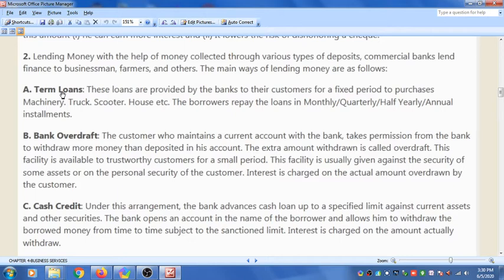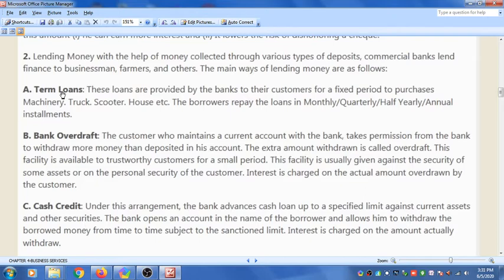All those customers who maintain a current account, basically it is maintained by businessmen, take permission from the bank that if they want more money, suppose they have deposited only 20,000, and they want 30,000, then the bank will give them the extra 10,000. So they take permission from the bank to withdraw more money than deposited in their account.